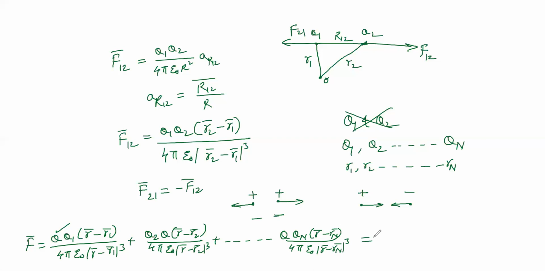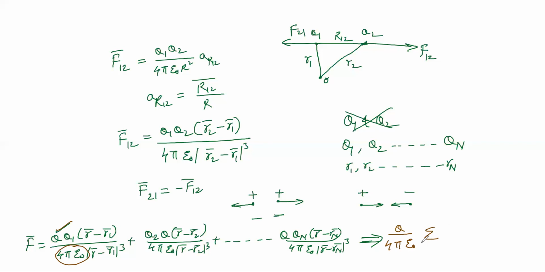Now, to summarize the entire equation in a single short form, I can write it like this. F bar equals Q by 4 pi epsilon naught times the summation. Of the entire terms, you have the Q term, and 4 pi epsilon naught is a similar term, taken outside the summation.